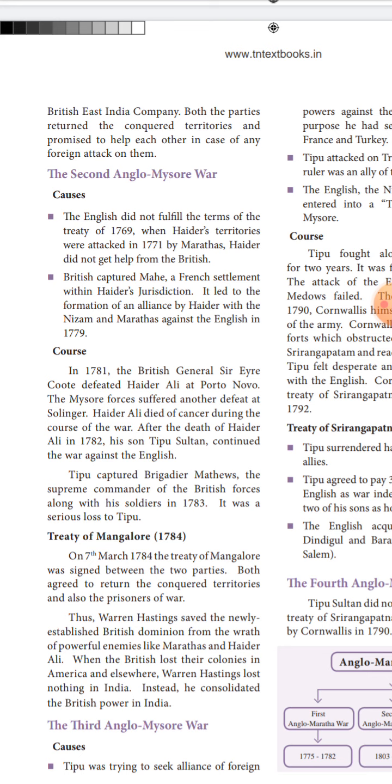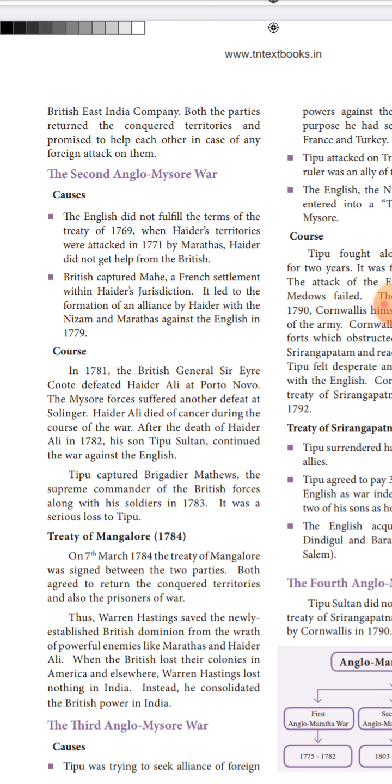And then Tipu captured Brigadier Matthews, the supreme commander of the British forces, along with his soldiers in 1783. In 1783, Tipu arrested the English general Matthews and his forces. This later backfired on Tipu.